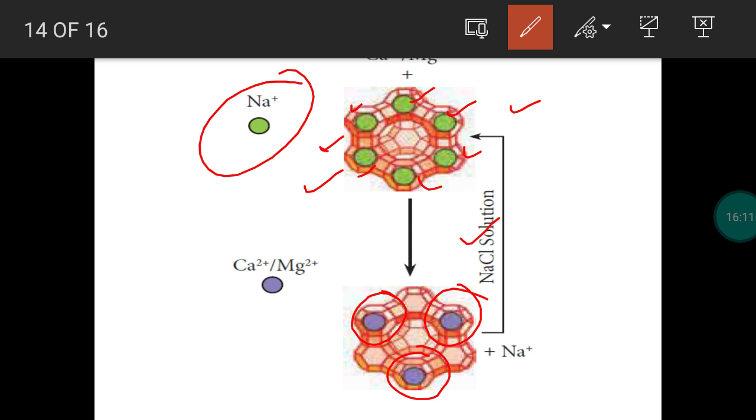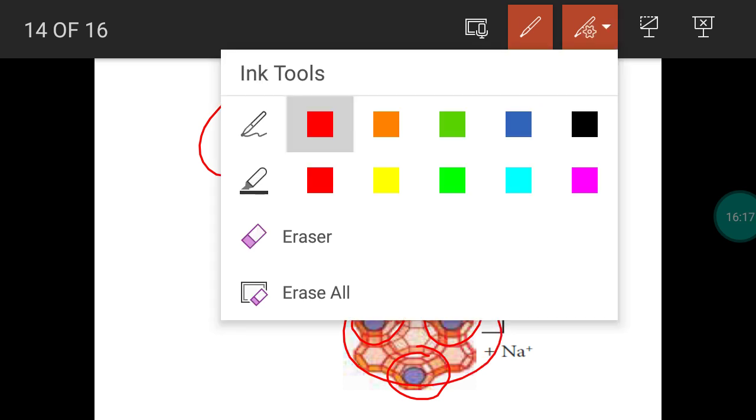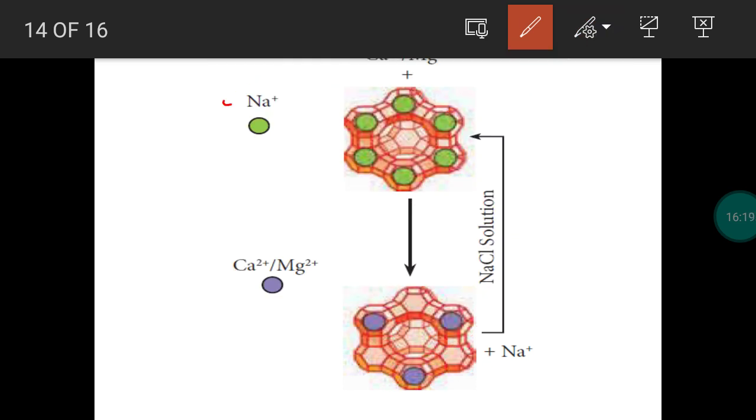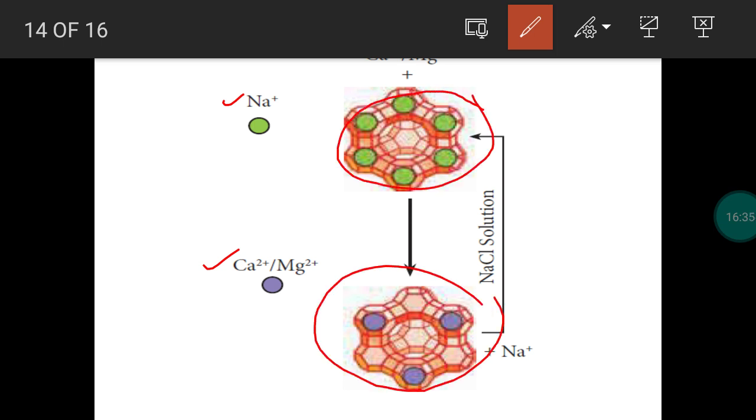Now you can ask a question. Here 6 Na+ ions are present, here only 3 ions are present. This is mainly due to valency. Sodium is a monovalent cation. Calcium and magnesium ions are bivalent cations. So electrical neutrality should be maintained. So here are 6+, here also 6+. 6 Na+ ions will be replaced by 3 calcium 2+ or 3 magnesium 2+. Overall charge 6+.